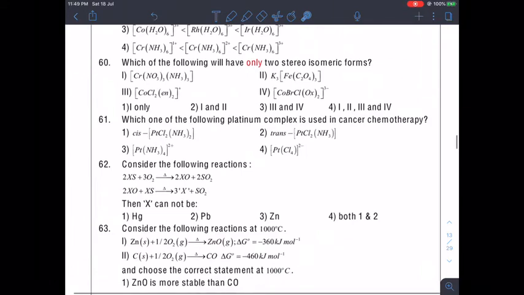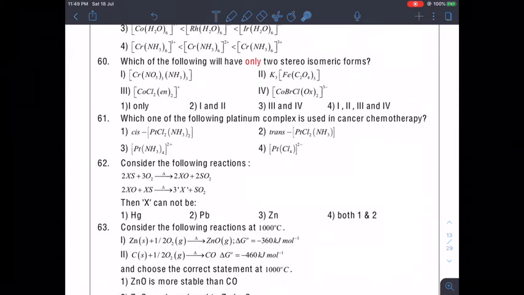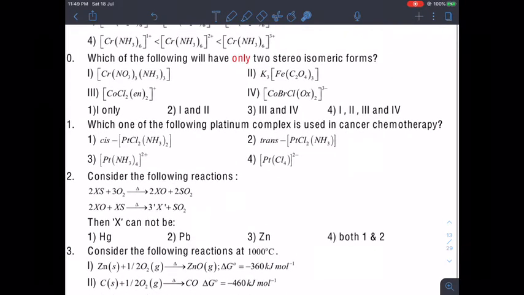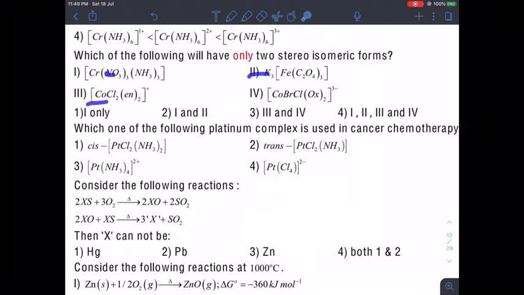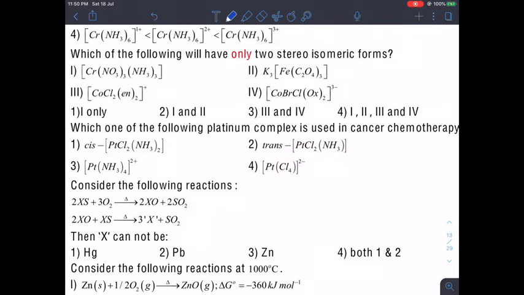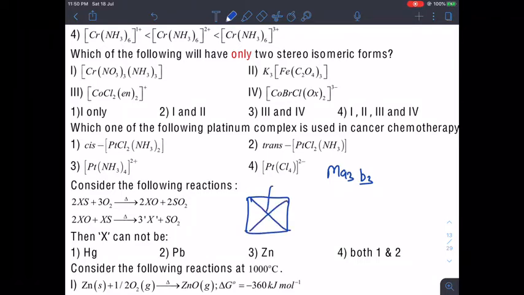Now moving to the next question, which of the following will have only 2 stereoisomeric forms? We have options 1, 2, 3 and 4. Let's look one by one. So Cr(NO3)3, NH3 thrice. Isn't it similar to the Ma3b3 case? And if it is like that, we have only two possible isomers for this, and both of them are optically inactive.